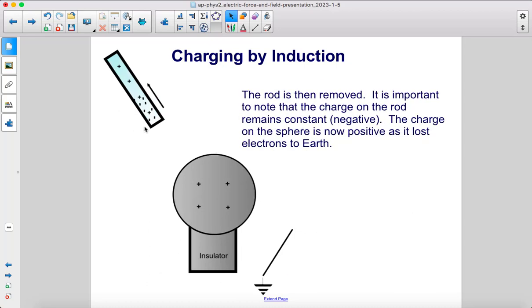The rod is then removed. It's important to note that the charge on the rod remains constant. It's still negative. The charge on the sphere is now positive, as it lost electrons to Earth.